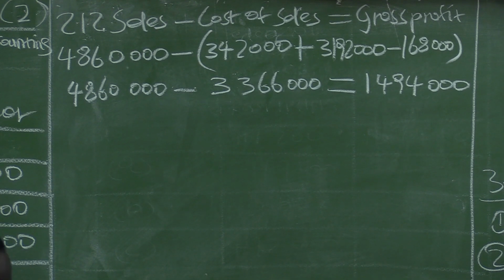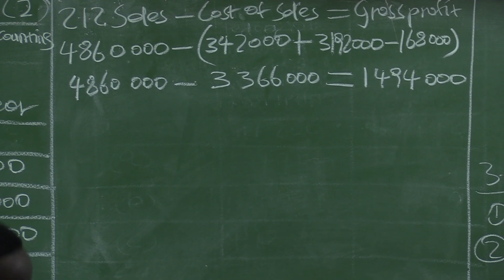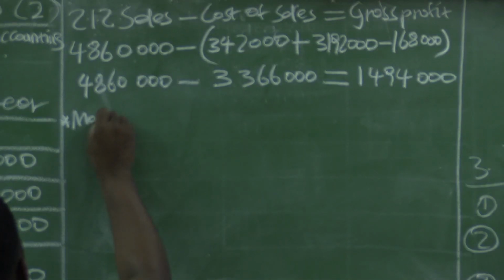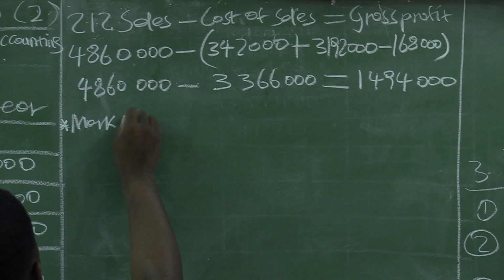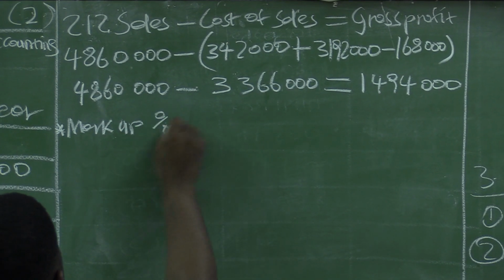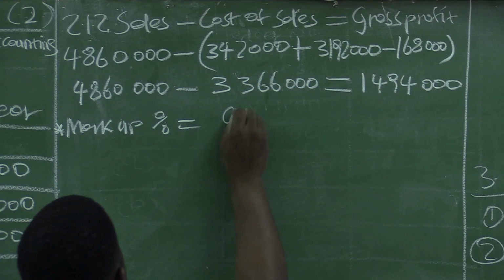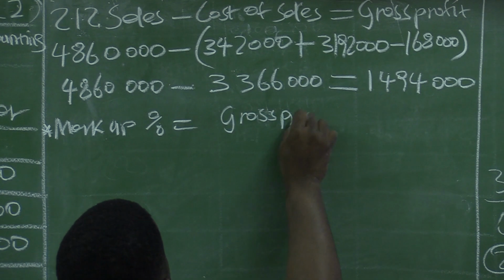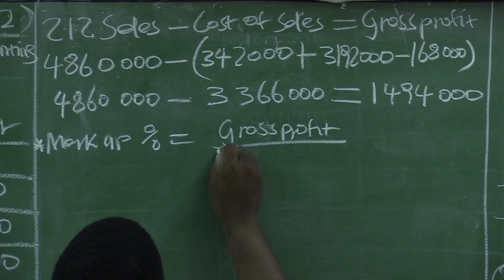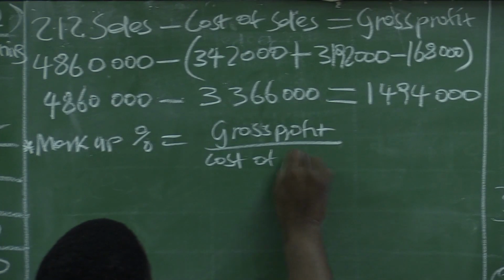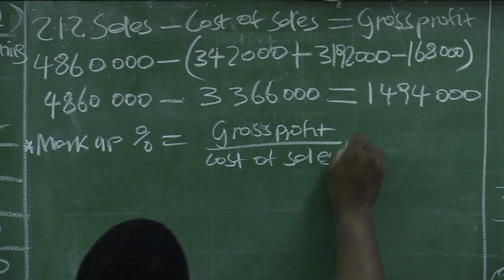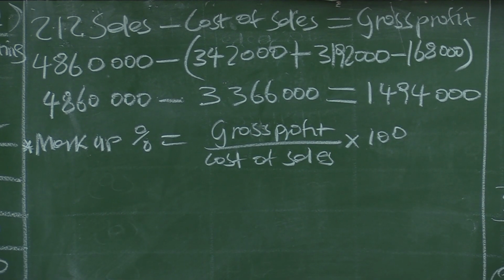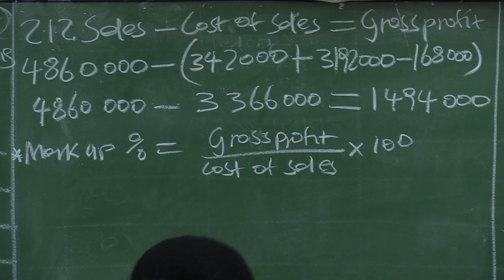And still on 2.1.2, they want us to calculate the markup percentage. The formula for calculating the markup percentage is gross profit over cost of sales times 100. That is how we calculate the markup percentage.